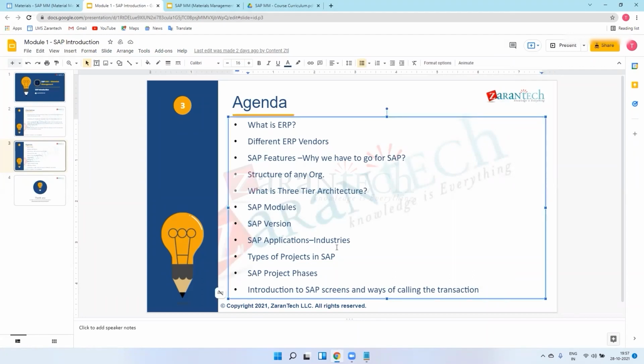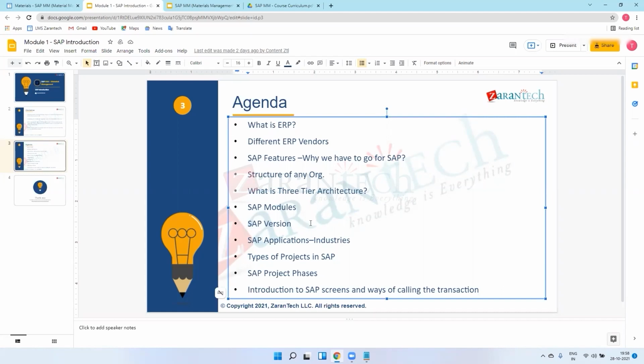Then SAP application industries, meaning which industries are using SAP. So Mahindra, Tata Motors, and in IT, Vodafone Idea, Jio is also using SAP. All these industries are using SAP. Recently, Google has come with SAP.